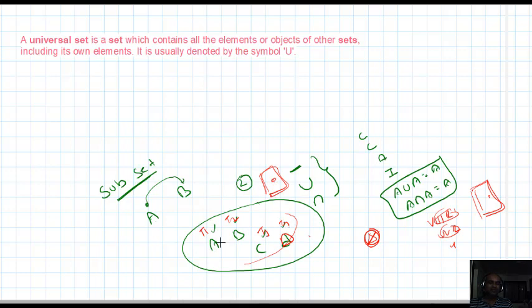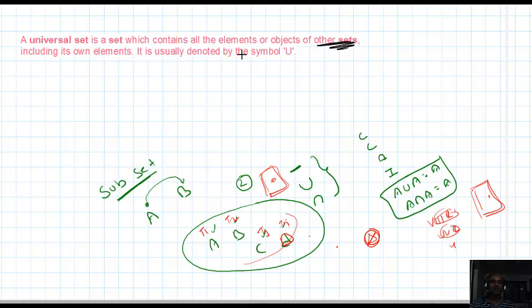Understood? If some sets are given, under consideration, all these sets should be taken from a bigger set. That bigger set is said to be the universal set. So this building is the universal set for these classrooms. Like that, the universal set is defined here: a universal set is a set which contains all the elements or objects of other sets, including its own elements.